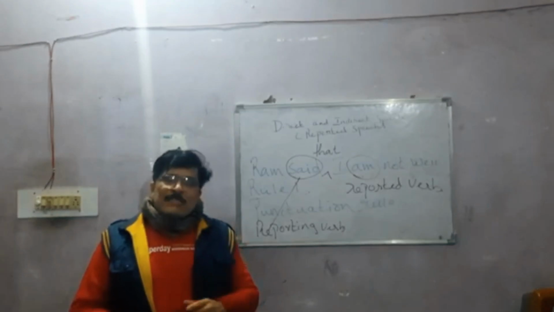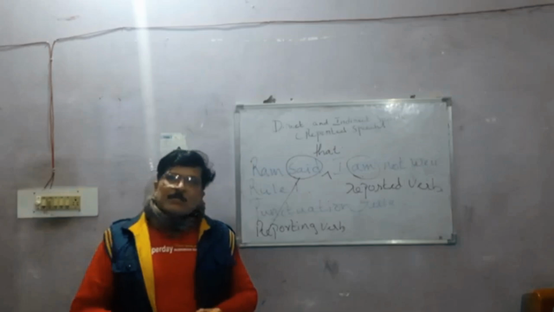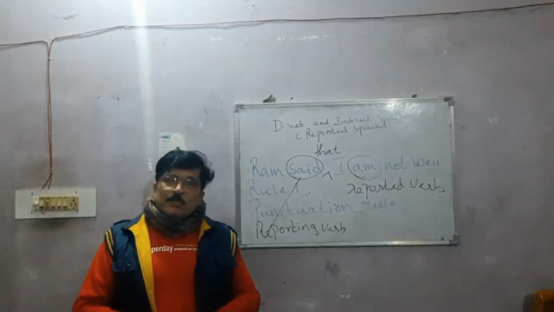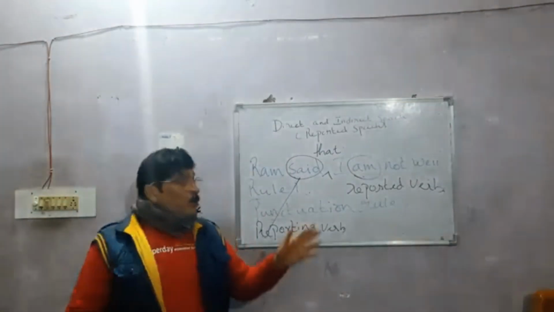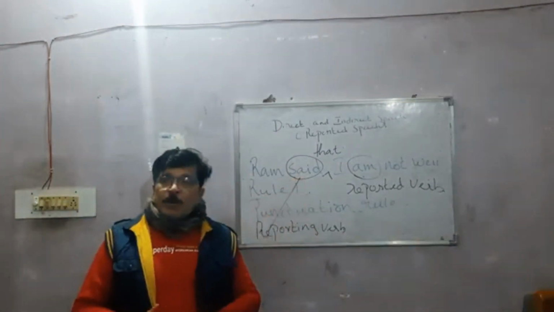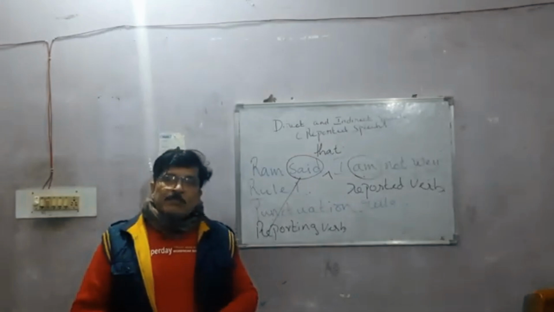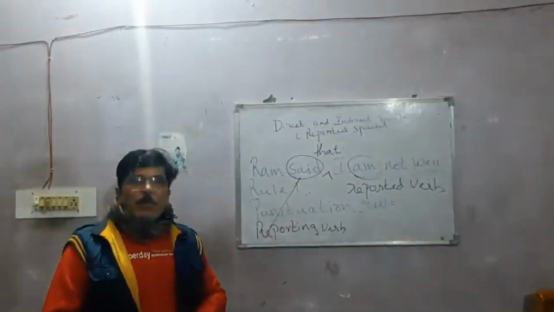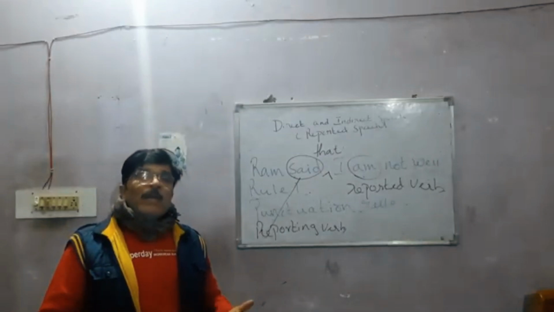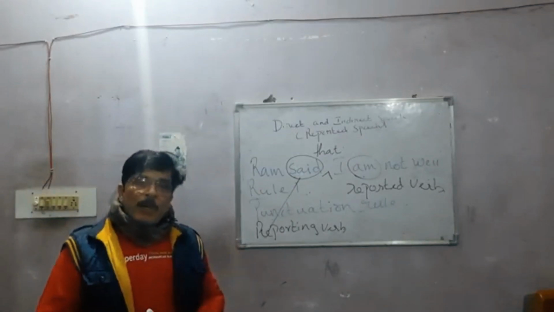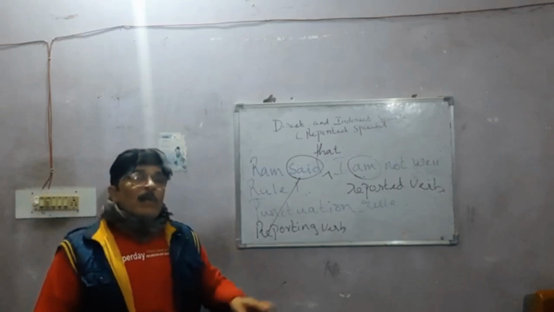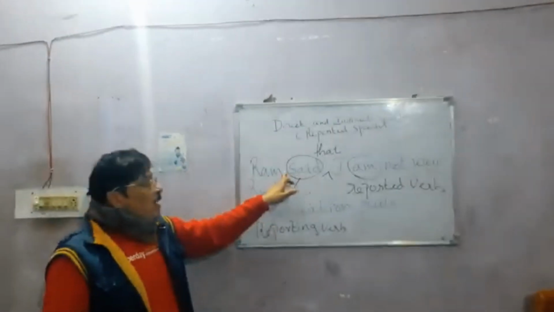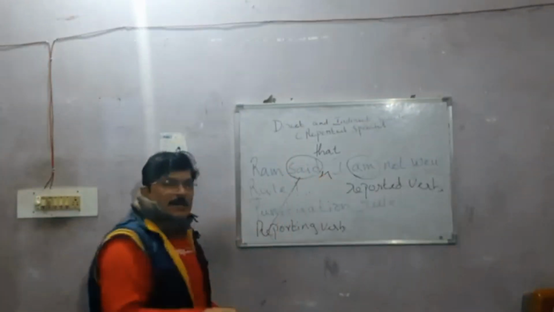Because when you get a sentence to convert from direct to indirect speech, you have to first know the reporting verb, because everything depends on the reporting verb. That is why you have to know the reporting verb. Now, where do we find the reporting verb? That would be a big question. Now, how do I find out where the reporting verb is? The reporting verb will always be before the comma. Like I told you, Ram said, there will be a comma here.